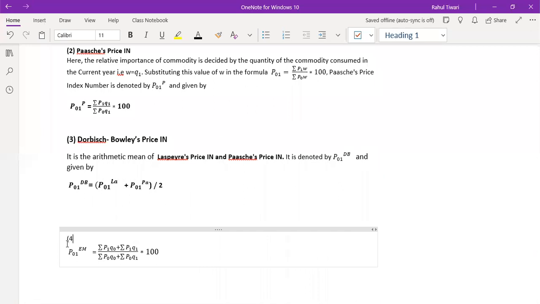So this is method number 4, the Edgeworth-Marshall price index number.